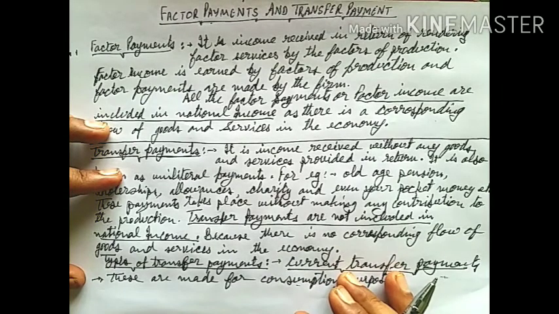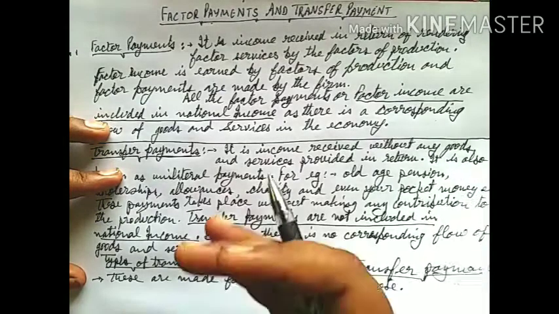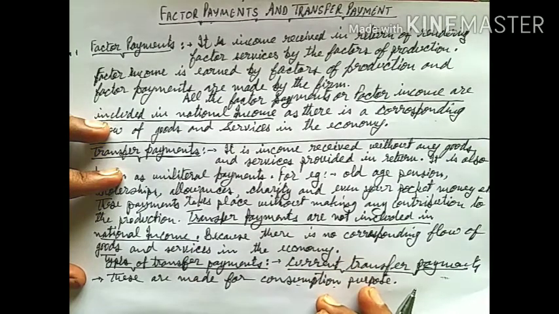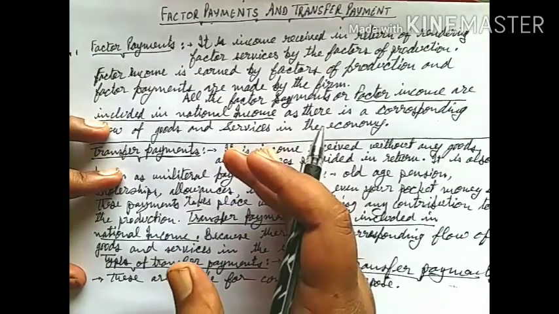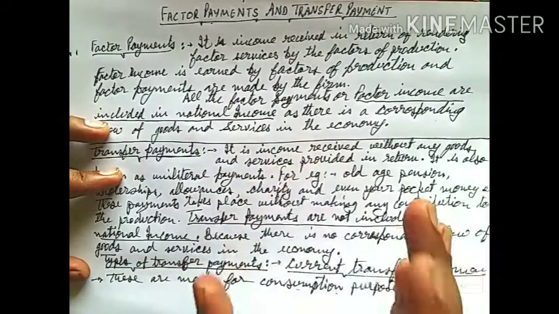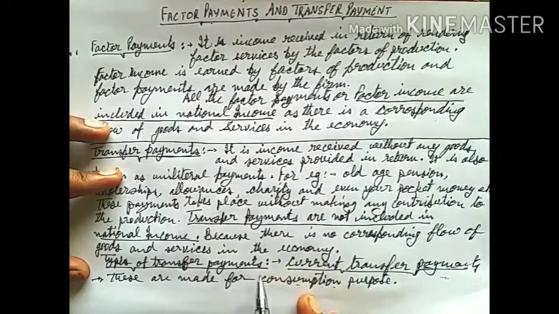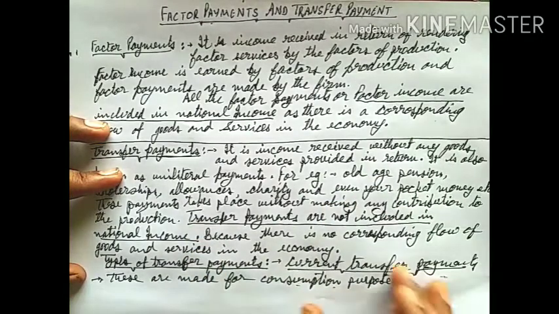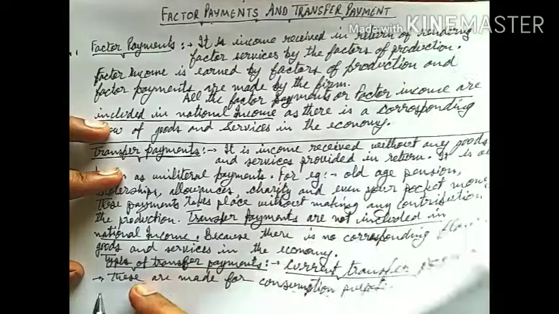Whoever is getting the old age pension, he will fulfill his basic needs with the help of old age pension. Even your pocket money, with the help of your pocket money, you will fulfill your needs. So these transfer payments are called the current transfer payments.